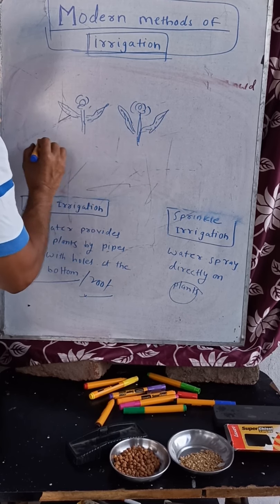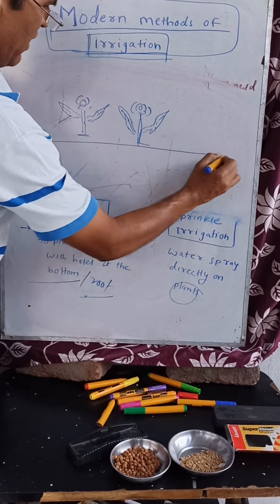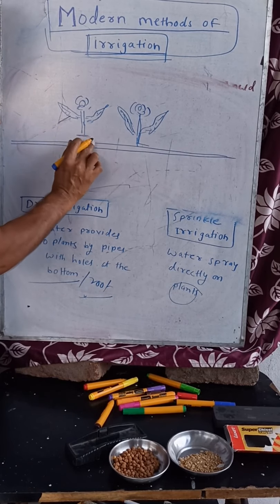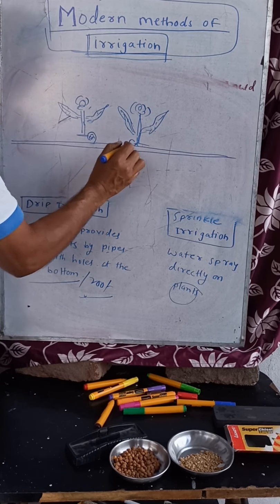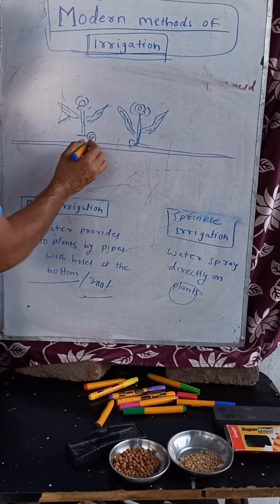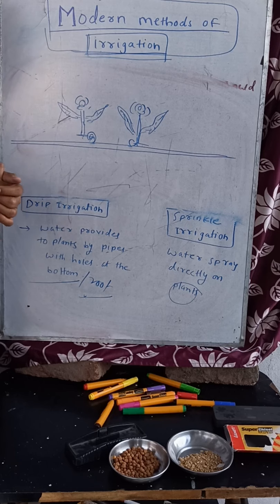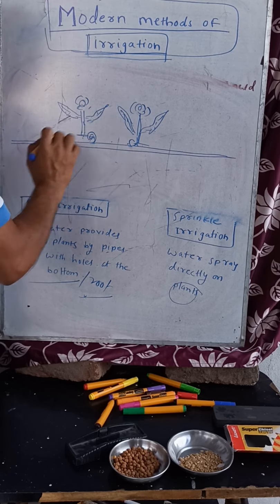Here these are the bottoms, and the pipeline will go like this through the farm, and here is a hole in the pipeline, and the water will fall here only. It means that water can be saved, and the water will reach only the bottom of the plants, and the plants will grow there. The unnecessary water won't go here and there. This is drip irrigation.